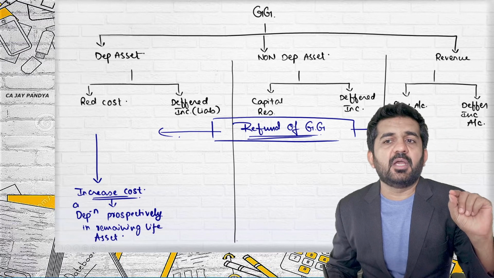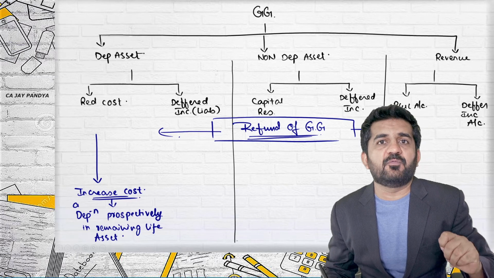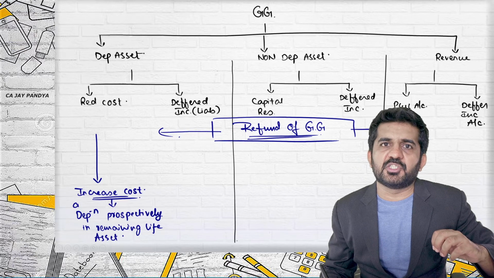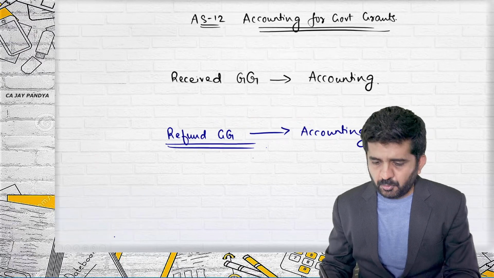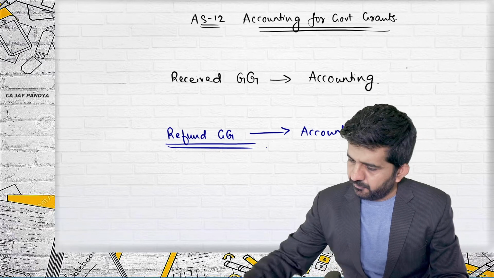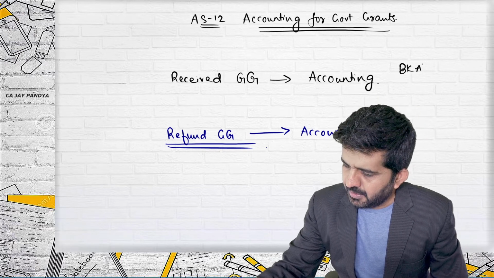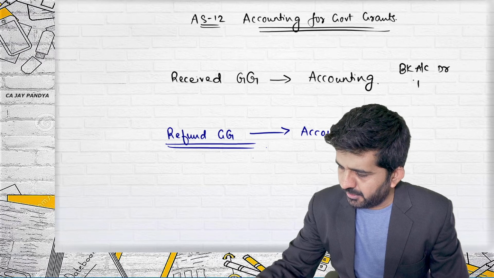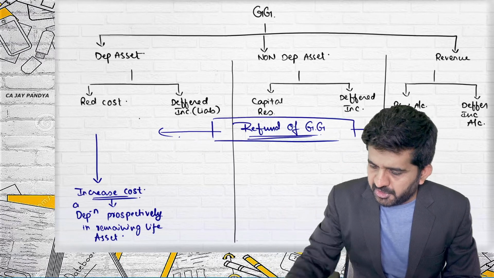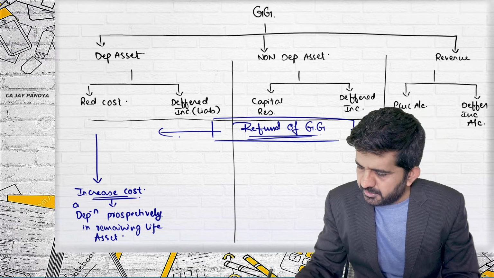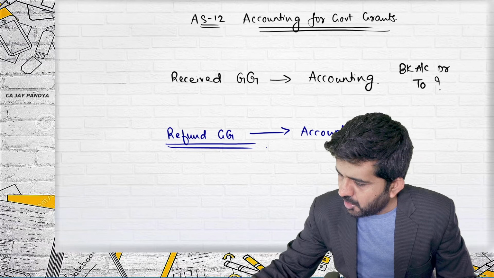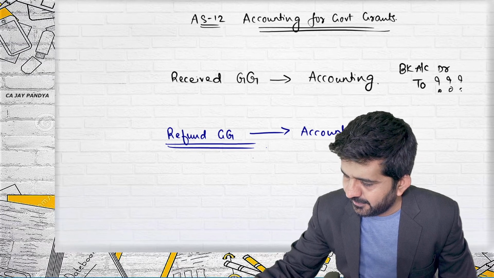This will be how you will record a refund of government grant. If it was reduced from the cost, whenever the grant is refunded, now it will be added to the cost. Try to concentrate. When there was receipt of government grant, which account is affected? Bank account debit, and the solution gives you the answer which account is to be credited.